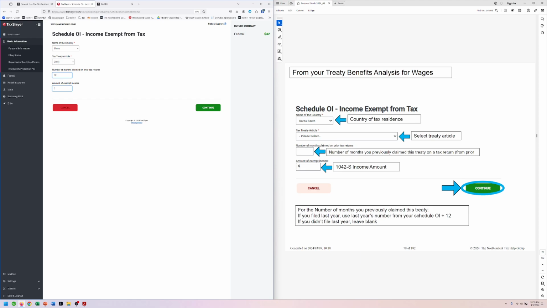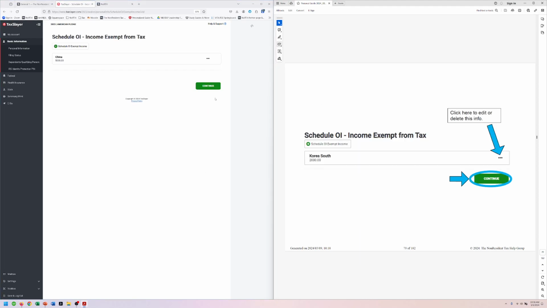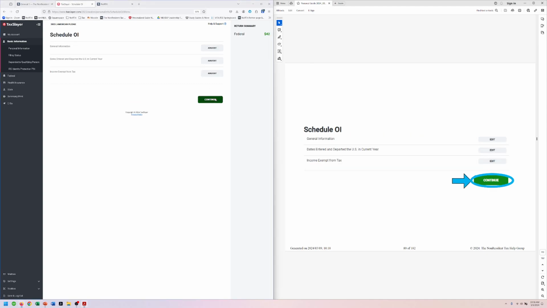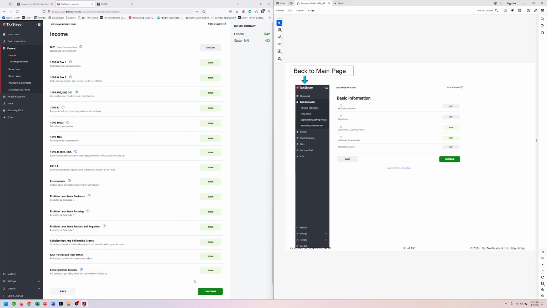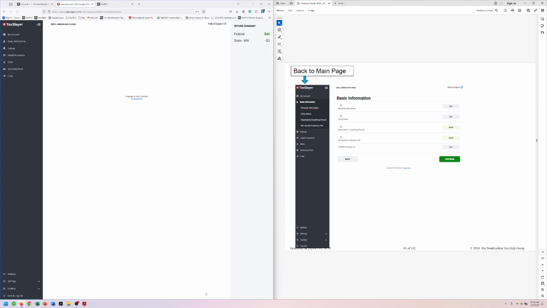And her amount of exempt income is $5,000, right? That was her amount on her 1042S. And we continue, and we continue, and we continue again. This is why the guides are very long, because there's lots of clicking. All right, and we're back to the main page.